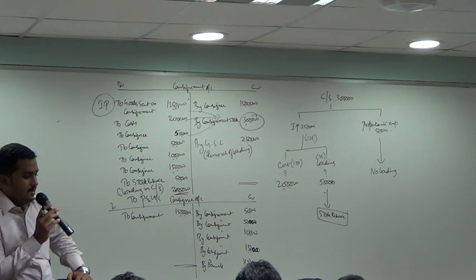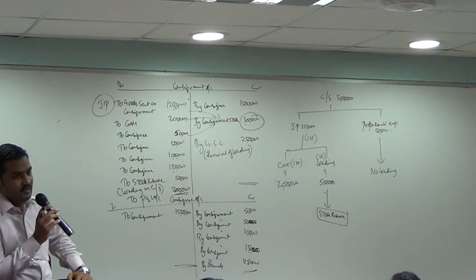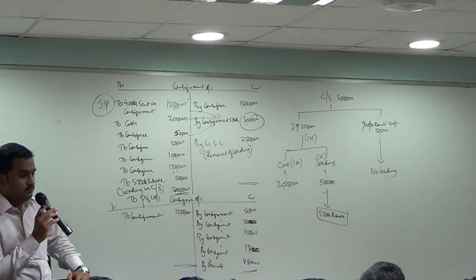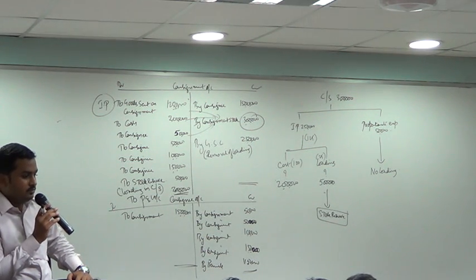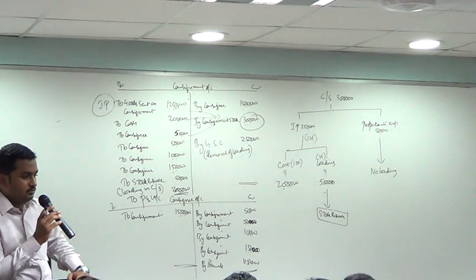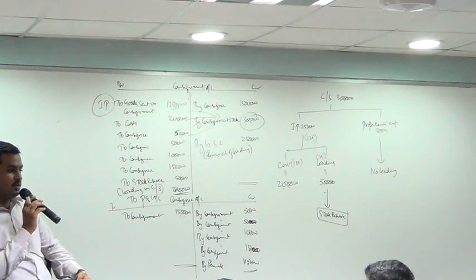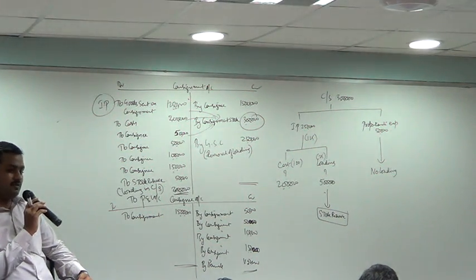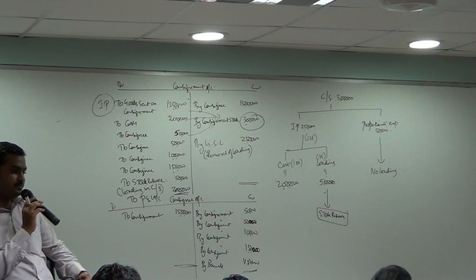Right. Write down. Invoice price of goods sent on consignment 25 lakh.